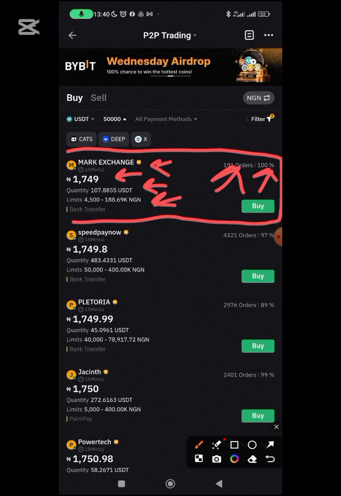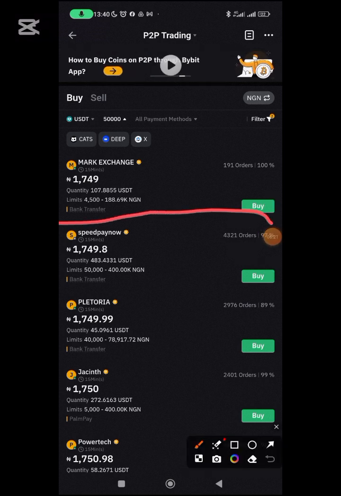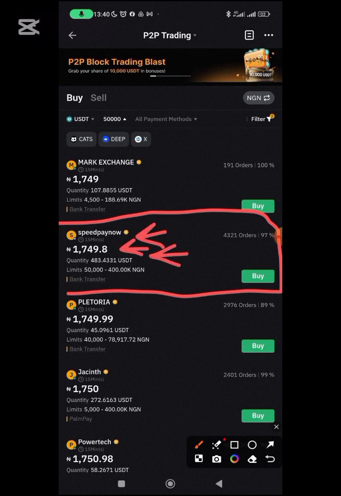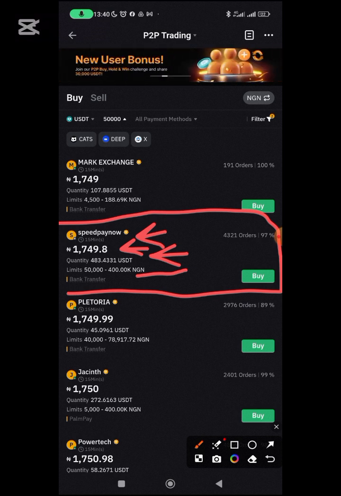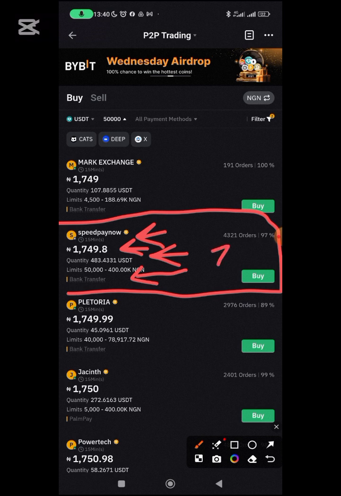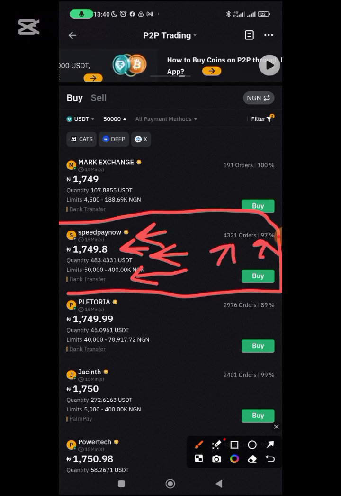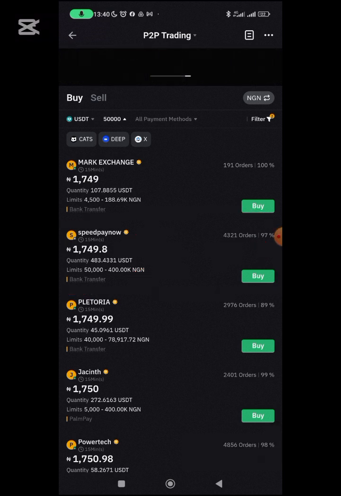So you can see the second person here. This is Speed Pay Now. Here you can see the name, the amount, the quantity, the limit, 50,000 to 400k. That's the quantity of USDT he has. The limit he wants to use is via bank transfer. Look at the number of orders he has performed: 4,321 orders, 97% complete rate, which is still good. So you can see that for almost everybody here, like that.